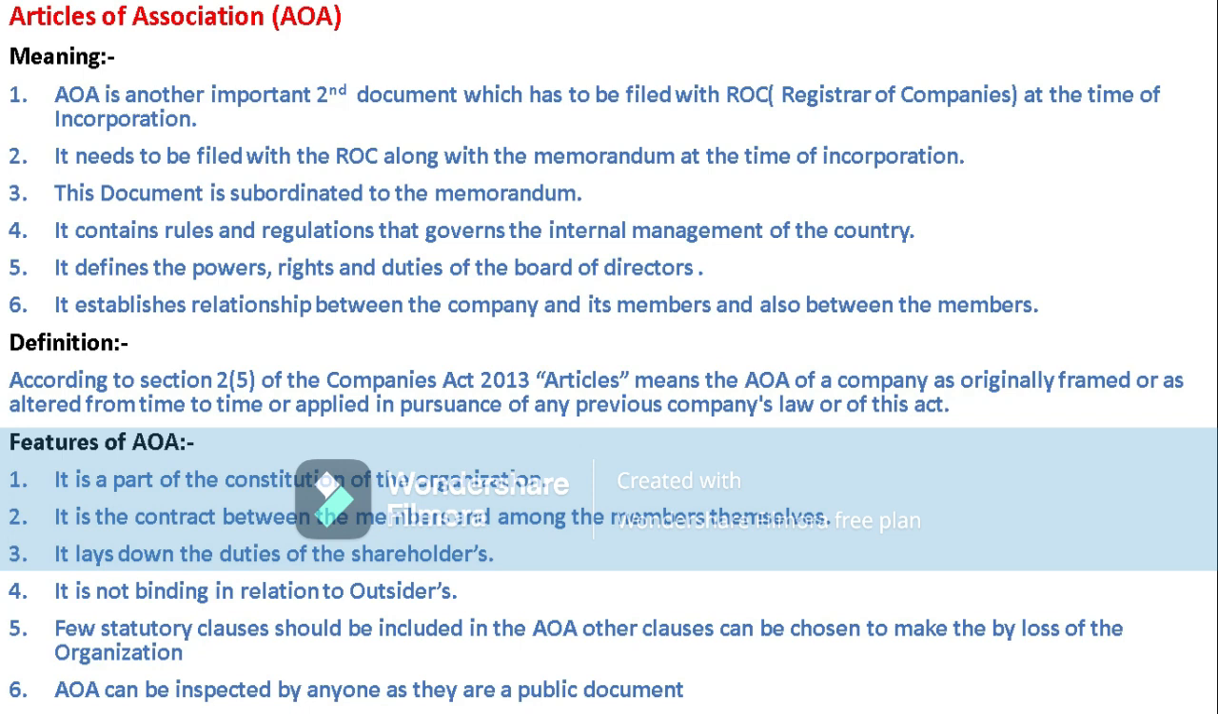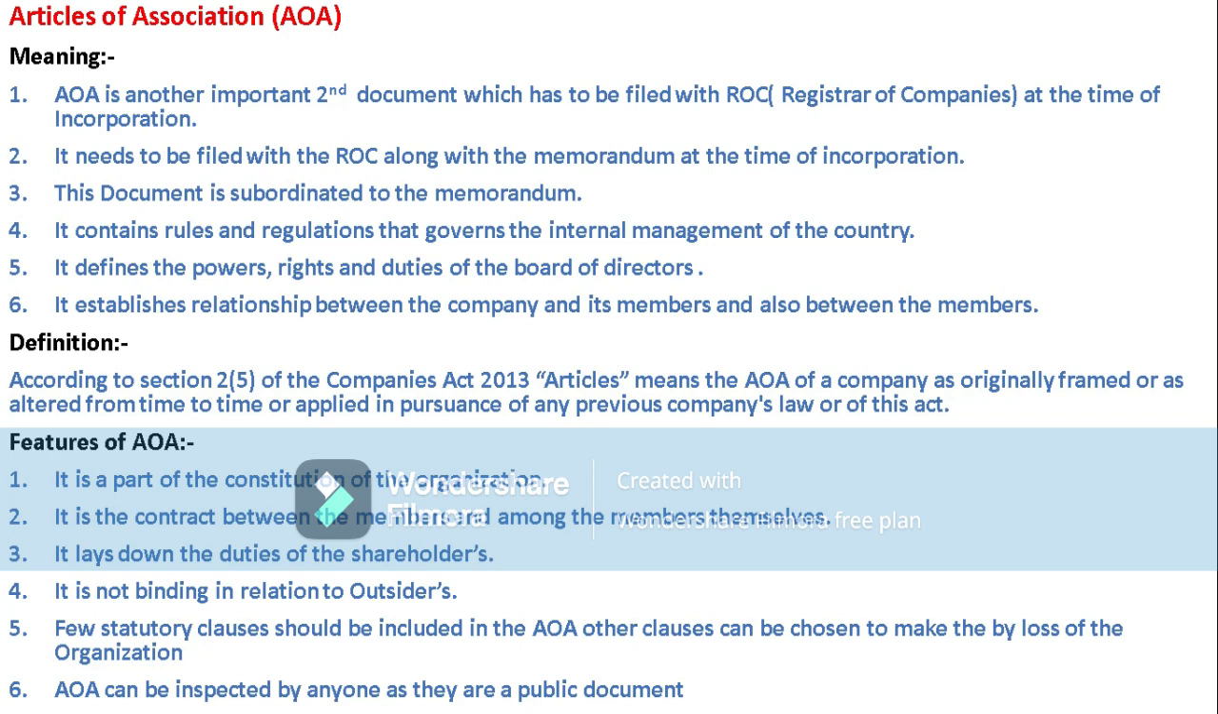Coming to the features of articles of association. First, it is a part of the constitution of the organization. As I said before, the memorandum of association is treated as a charter or constitution of the organization. As we Indians have an Indian constitution, likewise an organization has a constitution, which is the memorandum of association, articles of association and the prospectus. These are the three main documents that have to be produced to the ROC.